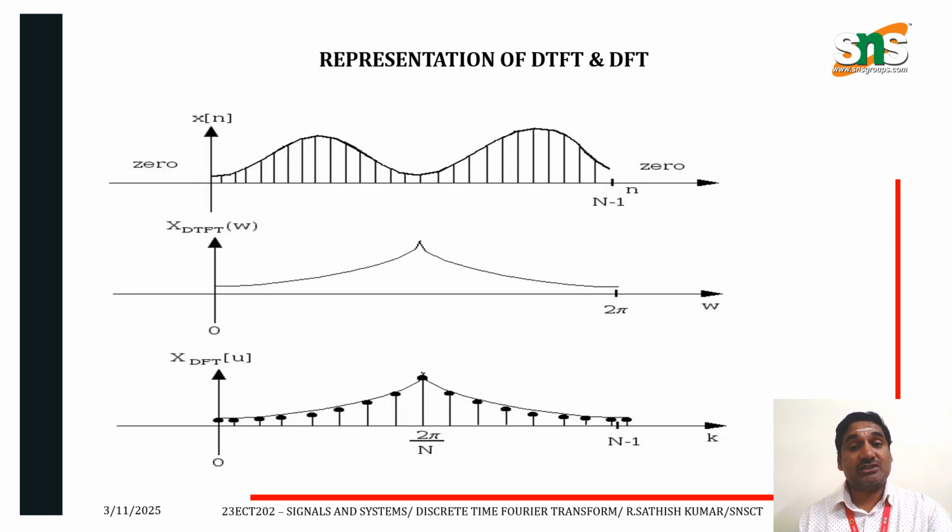This is the representation of DTFT and DFT. First, x of n sequence can be given from 0 to N minus 1 with respect to n. That x of n can be converted into DTFT, discrete time Fourier transform. It can be represented, and also DFT can be represented in terms of discrete time by 2 pi by N, 0 to 2 pi by N, 2 pi by N to N minus 1.